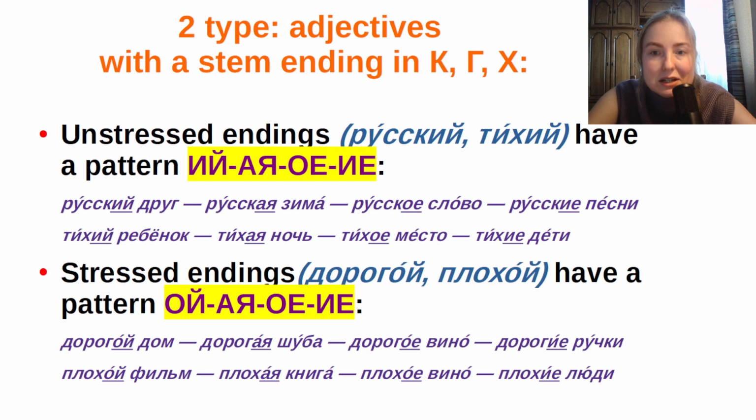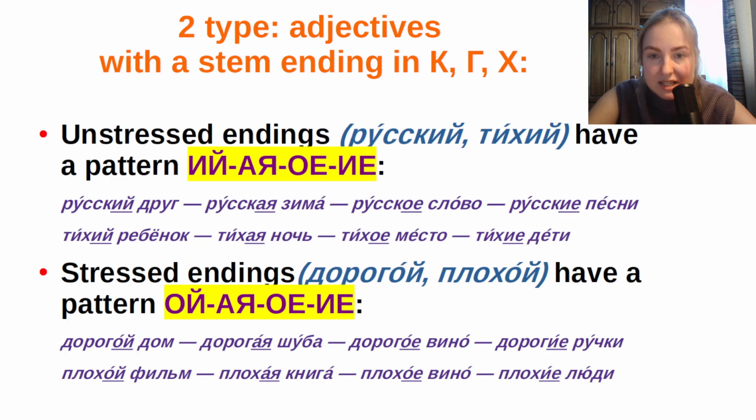And the second group in the second type is adjectives with a stem ending in к, г, х with stressed endings like дорогой, плохой. I already told you that the ending ой is always stressed. Дорогой means expensive or dear.